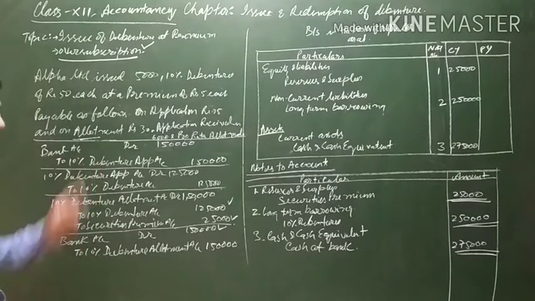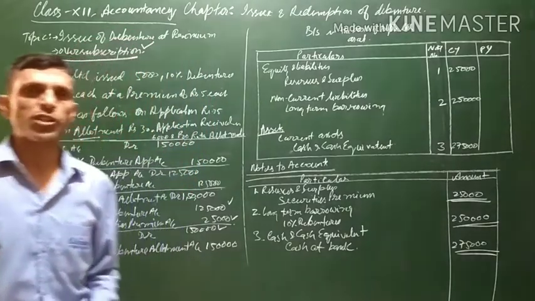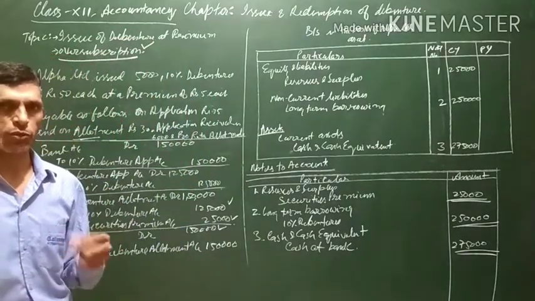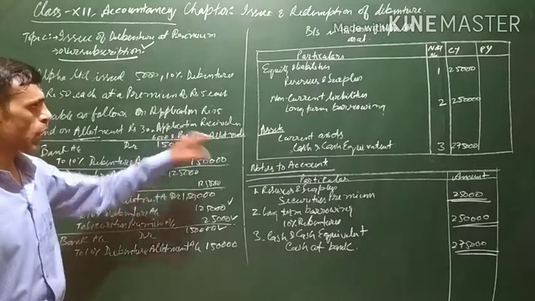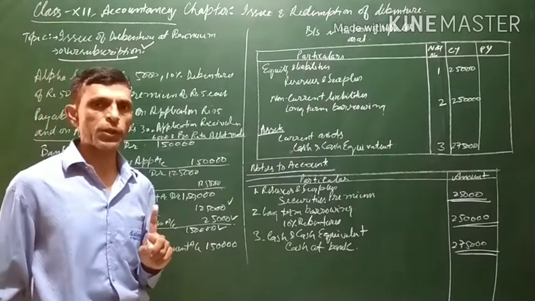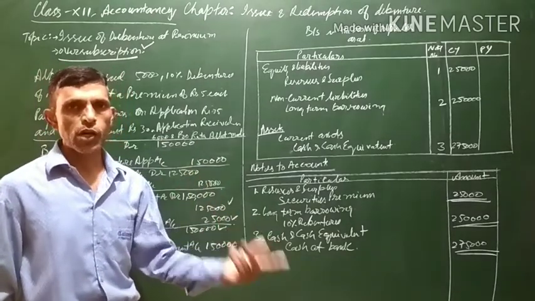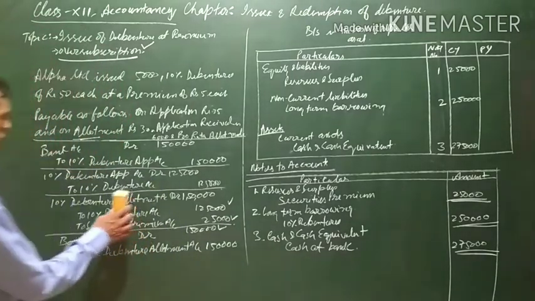Similar to shares, if debentures are oversubscribed, they can be allotted, and here it is already mentioned that pro rata allotment has been made. It means the excess application money will be transferred to the allotment account.